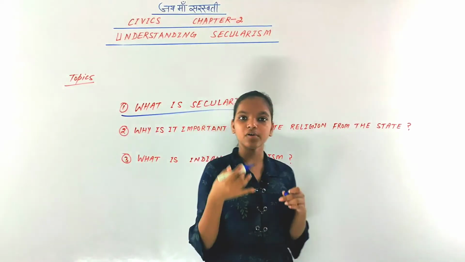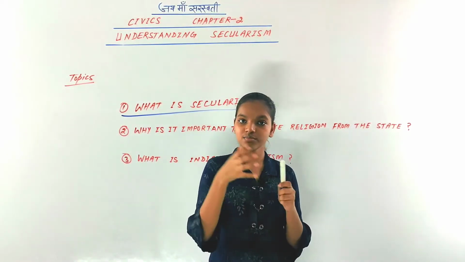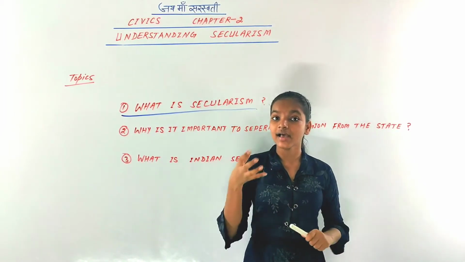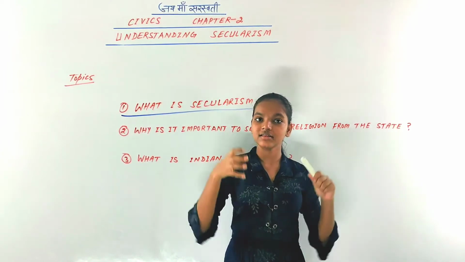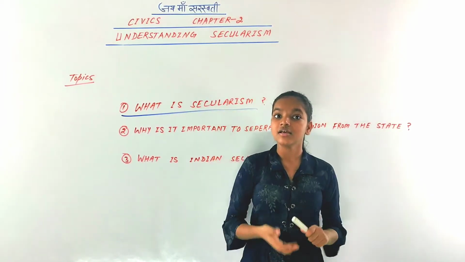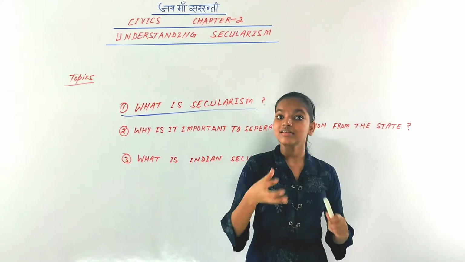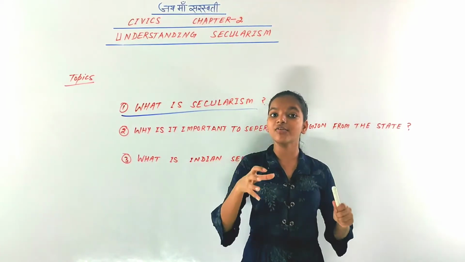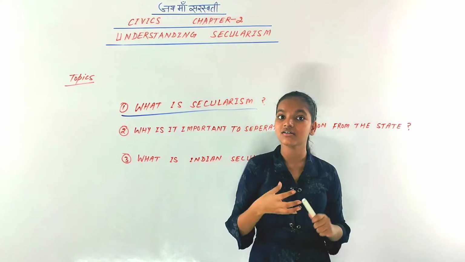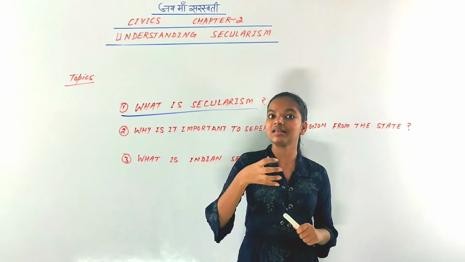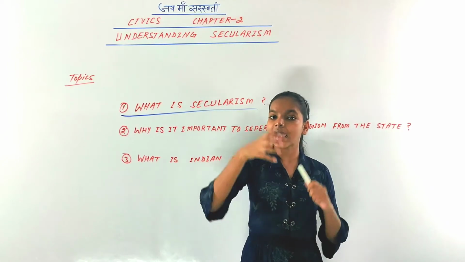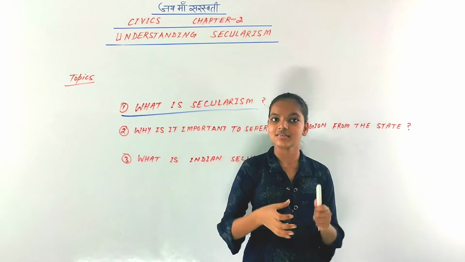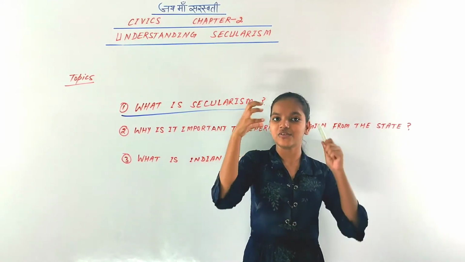So the first topic is, what is secularism? In the last chapter also we had seen that there would not be any discrimination. As we saw in the last chapter, there are many fundamental rights to protect the citizens of India from the tyranny of the majority and from the power of the state. If they are discriminating against us, if the state is showing its power, and from the tyranny of the majority, there are many fundamental rights for us, for our religion, on the basis of religion.